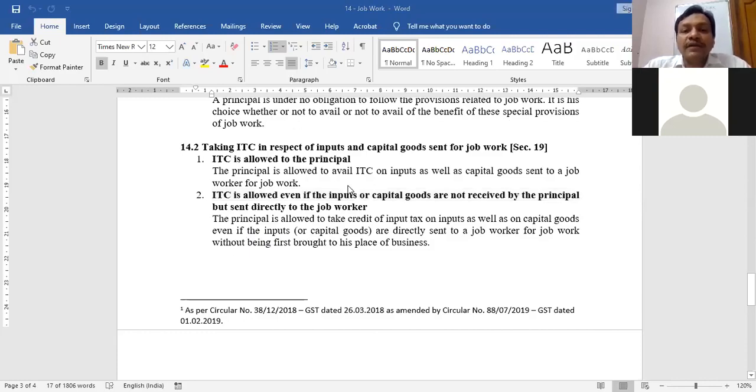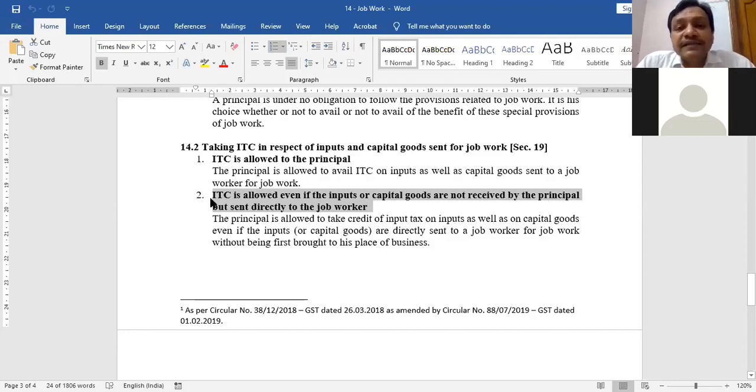Now I think I'm audible. There was some break in this connection. Now I was discussing this example, ITC. So many times principal, when purchasing these buttons from his supplier, will ask the supplier directly to deliver the buttons at the job worker's place, just to minimize my transportation cost.